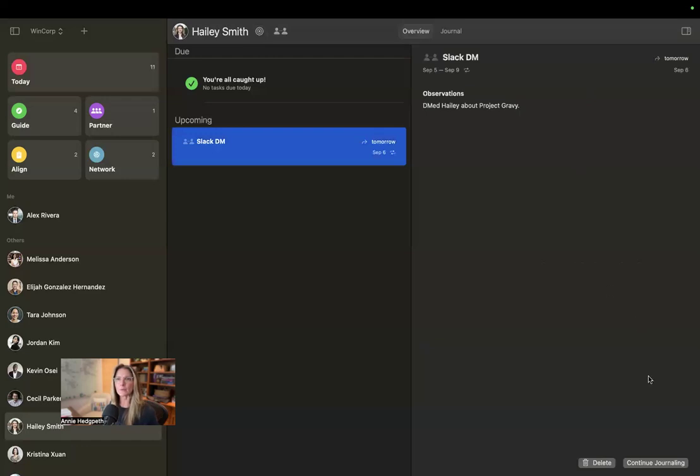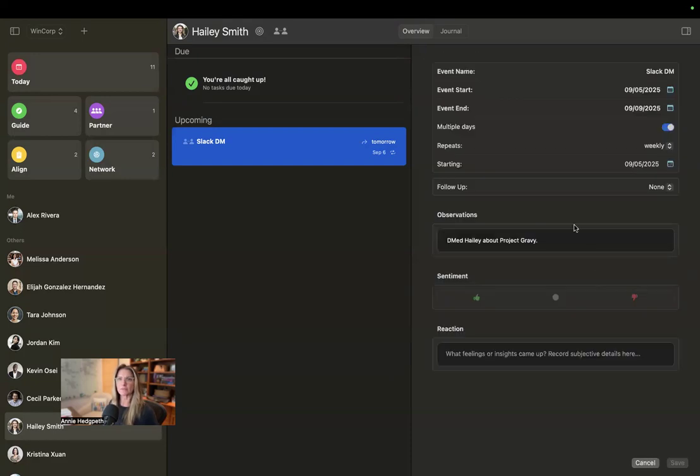All right, so now when we go in here, we're going to see our status, or what we've put in there so far. DM'd Haley about Project Gravy. It spans from September 5th to September 9th. It's recurring, and my follow-up is tomorrow. Well, let's pretend that it's tomorrow, or maybe she DM'd me early.